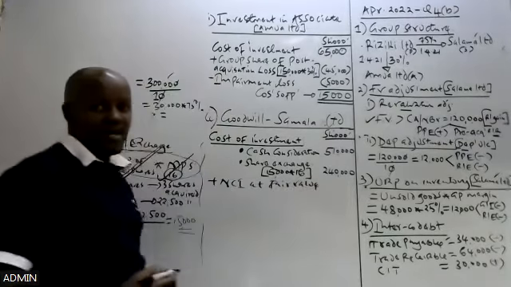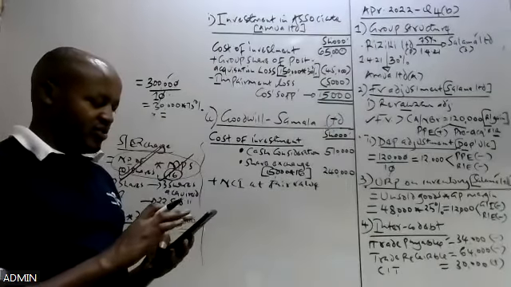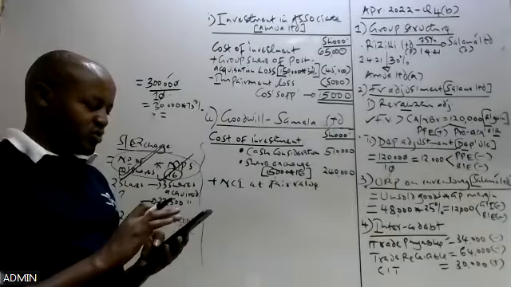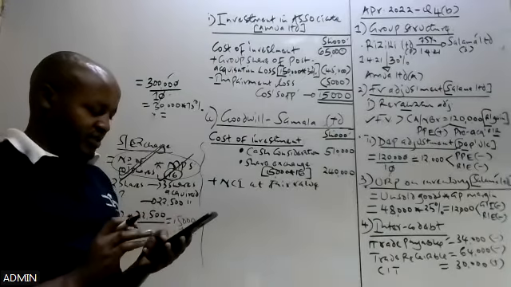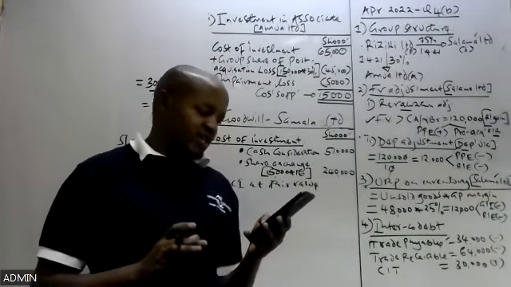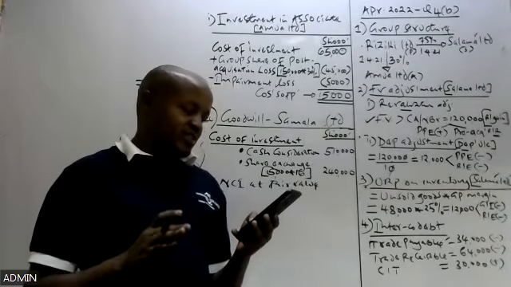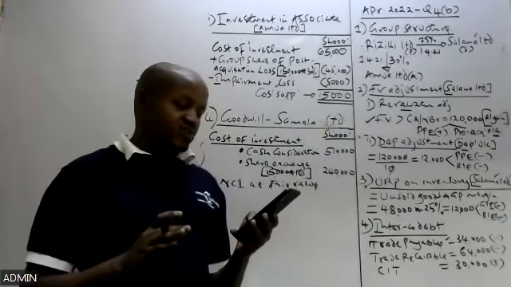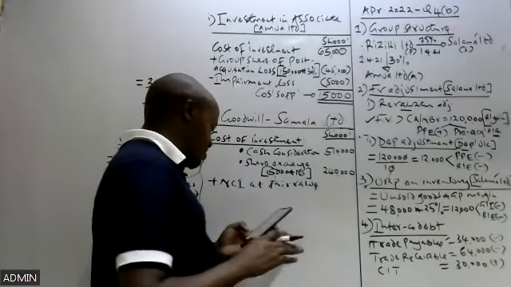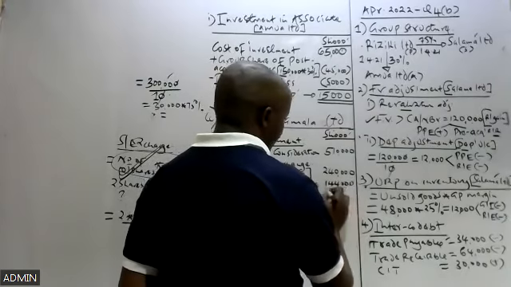NCI at fair value. We have that in which point? In note number 2. Is it note number 2? Yes. In note number 2, you're told it is a group policy to value non-controlling interest at fair value. At the date of acquisition, the fair value of the non-controlling interest in Sarama Limited on 1st April 2021 was 144 million. That is the NCI at fair value.